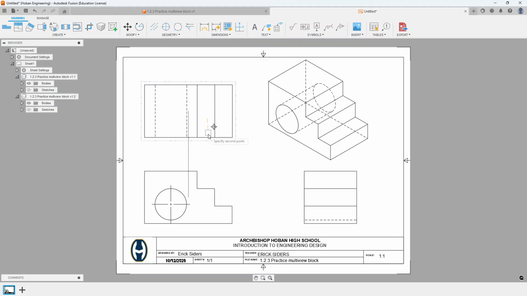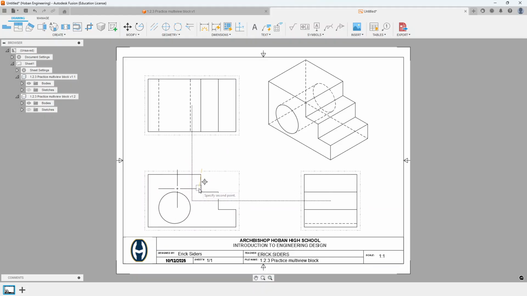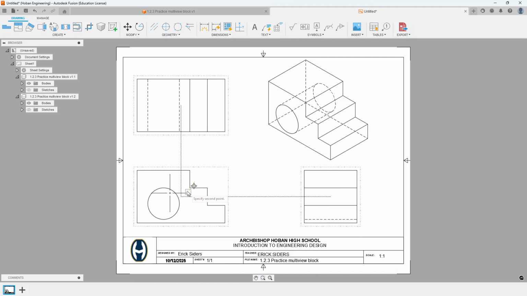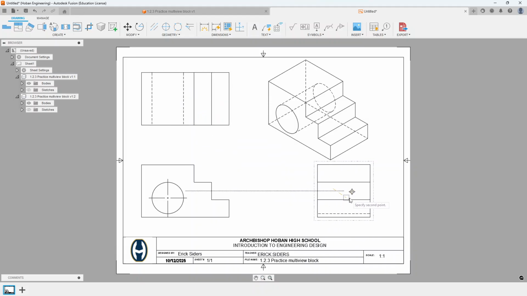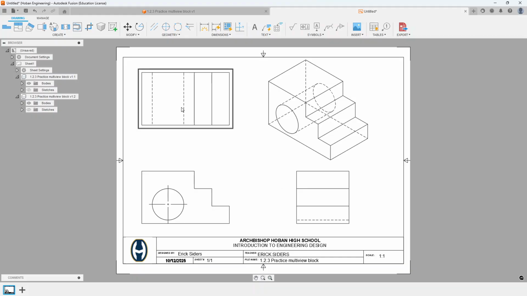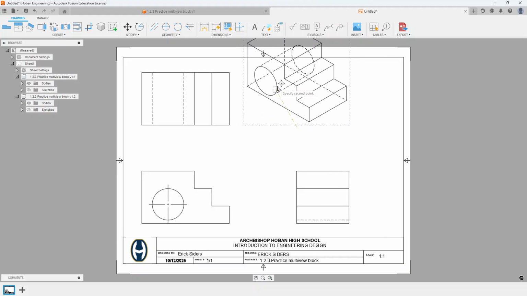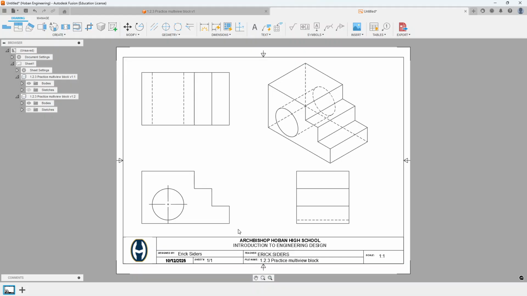We can click and drag any of these views now. If you notice, though, the front view here, as I move it, it moves the right and top views with it. And if I grab the top view, I can only move it up and down, or the right view, I can only move it left to right, because it keeps all those things in alignment with one another. The isometric view is more free to kind of move wherever we need to. So just place them somewhere on your paper so that they're all visible.